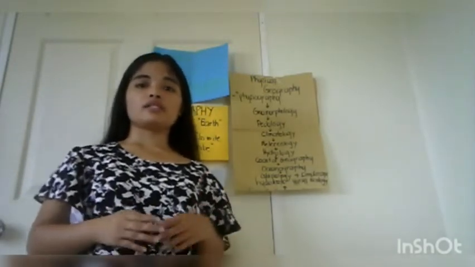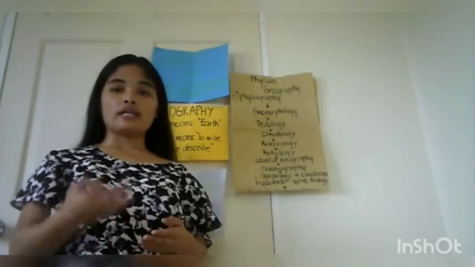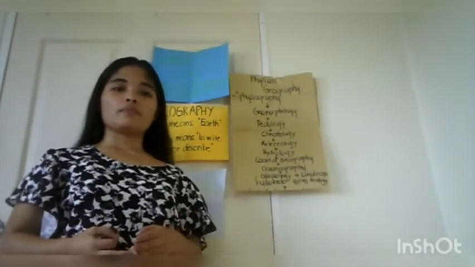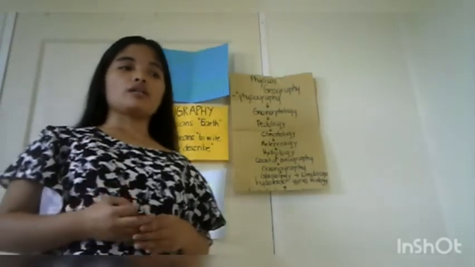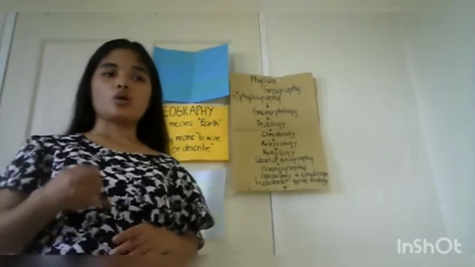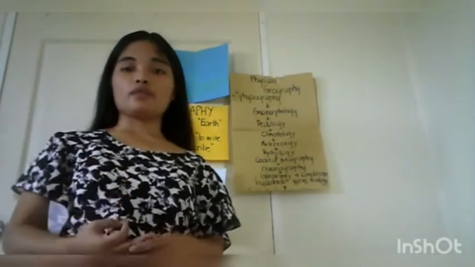Physical means air, water, and climate, and also biological, meaning plants, and their effects on the soil and climate.